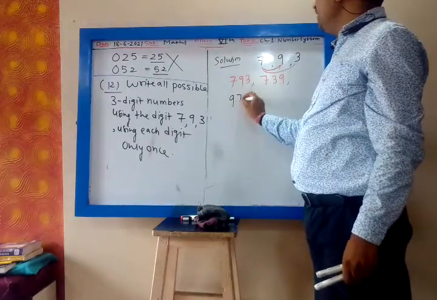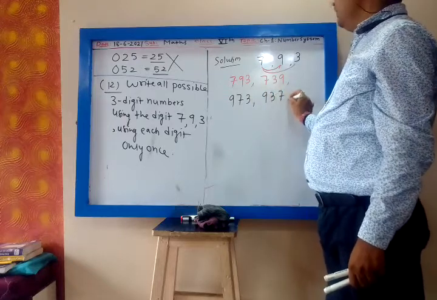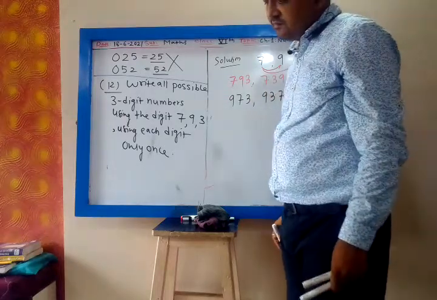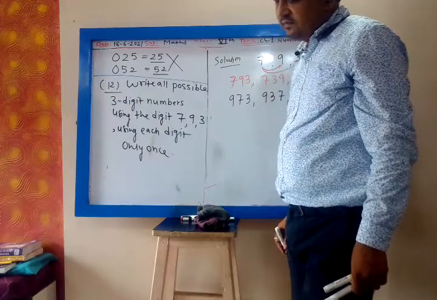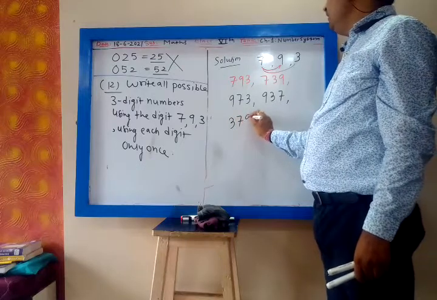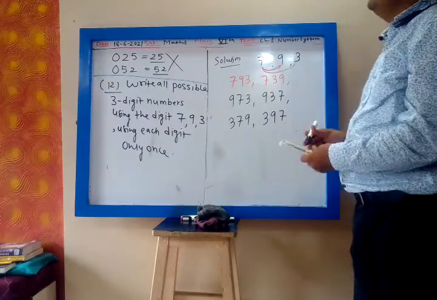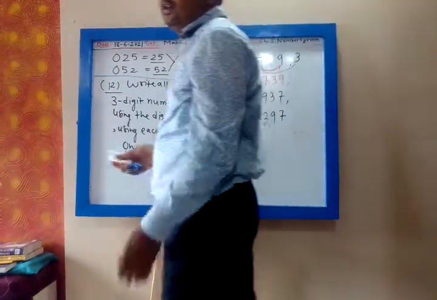Then start with 9: 973, then 937. Then 379 and 397. 6 numbers. Total there are 6 numbers.